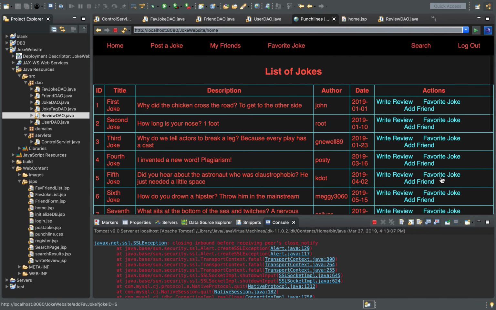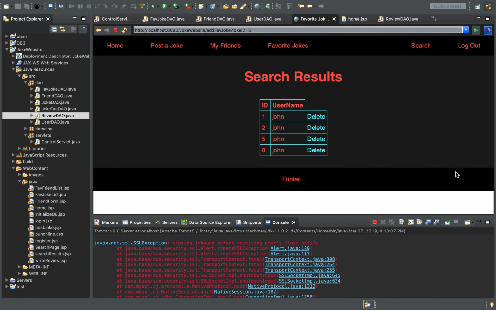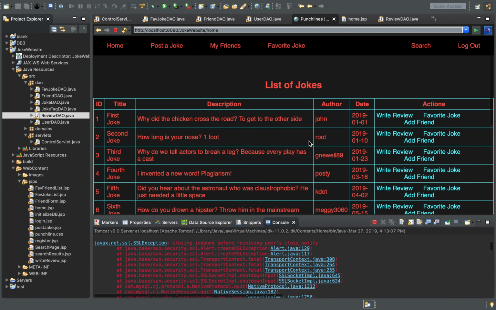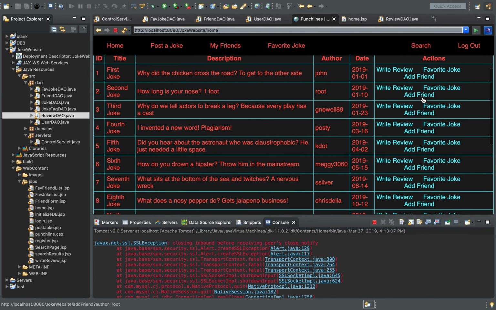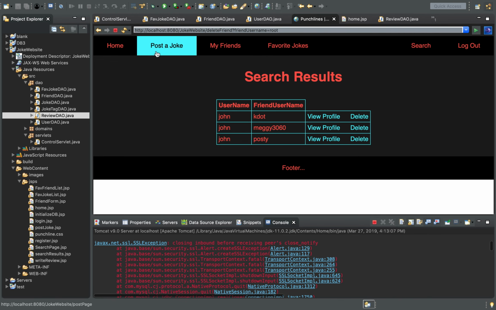Alright, so basically I had a favorite joke and add friend on the side in the actions, where if you wanted to favorite a joke of a person, you may do that on the side, and you may also add a friend of whoever you please. So I can favorite the joke for K dot, and there it's been added. I can also delete, and it's been deleted. I can also add a friend, Root, so that way he became my friend. These are just previous friends that have been added. And I can delete him as well, just like I mentioned in part two.